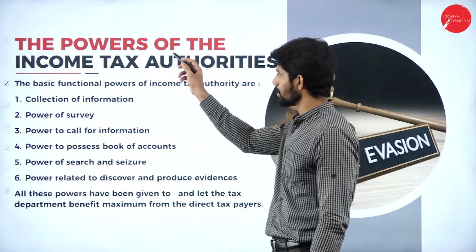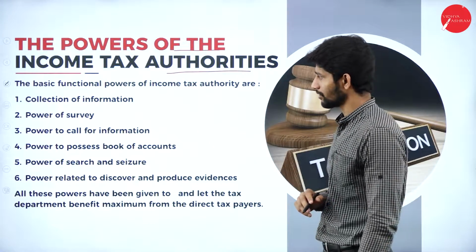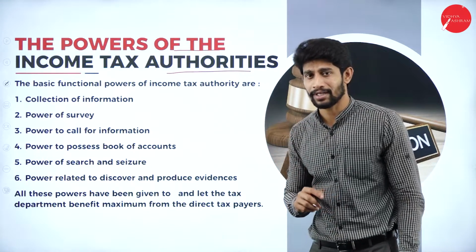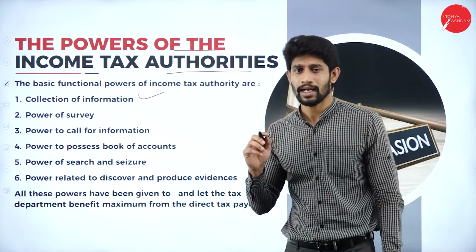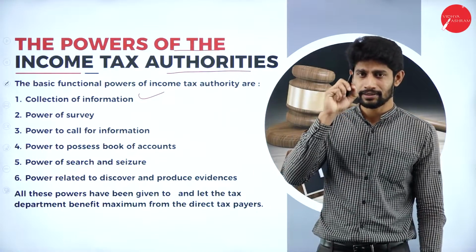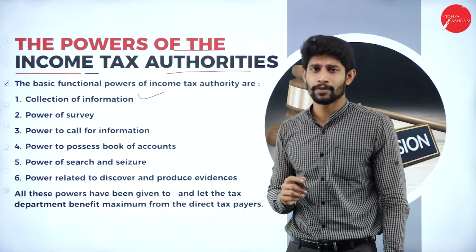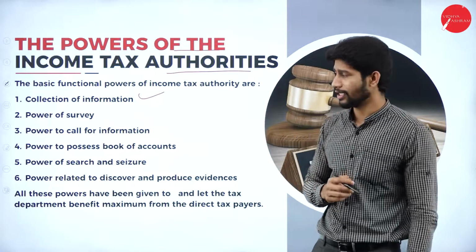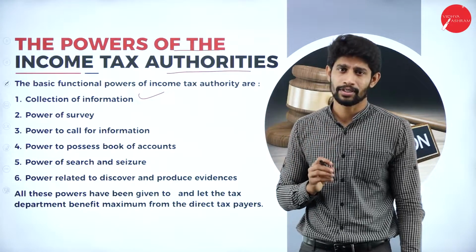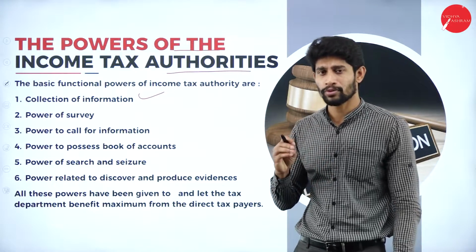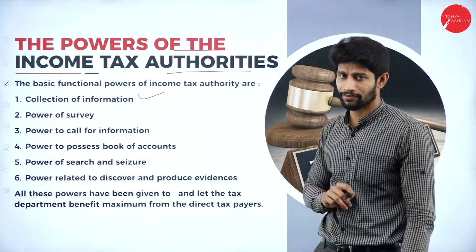Moving further, the powers of the income tax authorities. So what all powers will they have as an authority? The first power is collection of information. Yes, they have the power of collecting information with respect to any individual person. If they want to know about any individual person, they have all the rights to collect information about that particular person. What is the income he is earning? What is the total income of that person? From what source is he earning the income? To know all this, they'll have the right. So that is the first power, that is collection of information.